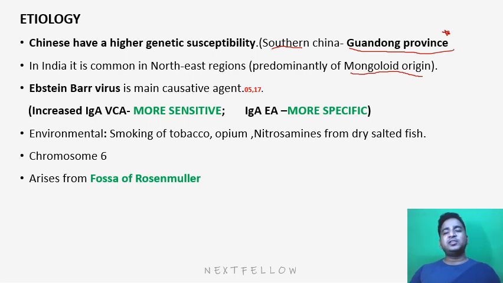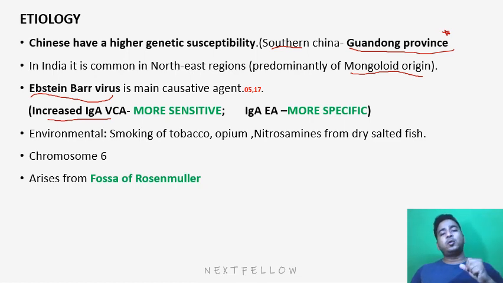And the virus responsible for nasopharyngeal carcinoma is Epstein-Barr virus. Again, very important. Epstein-Barr virus is considered the main causative agent. If you test for this Epstein-Barr virus, an increased immunoglobulin type A for the virus capsid antigen, that is increased IgA VCA, is a more sensitive test.